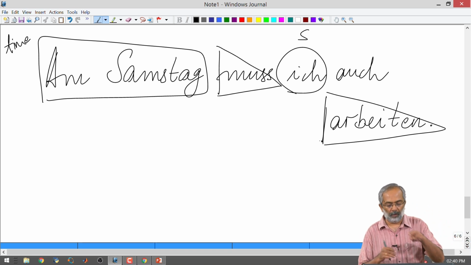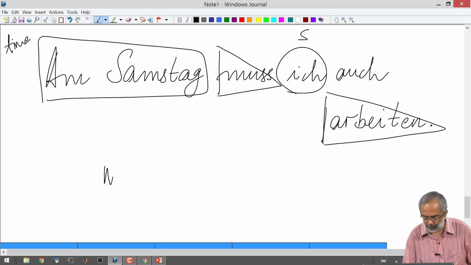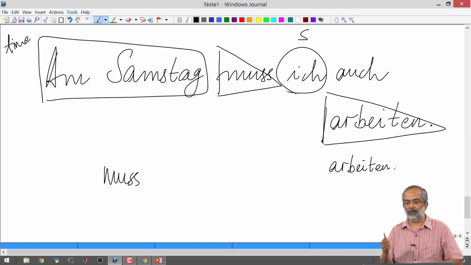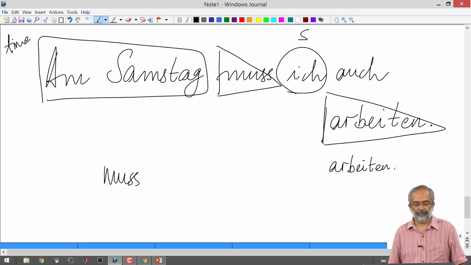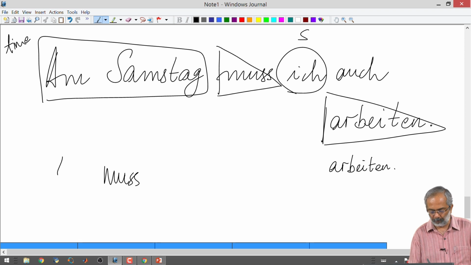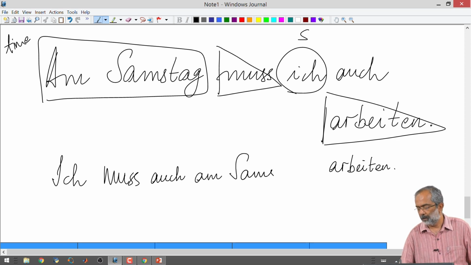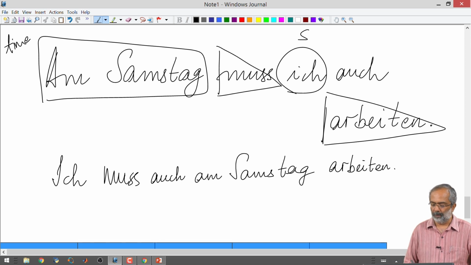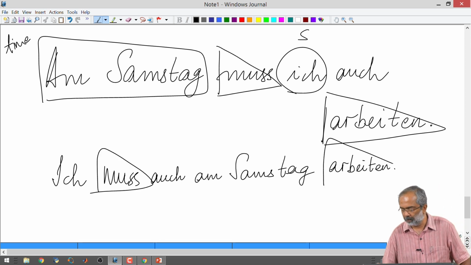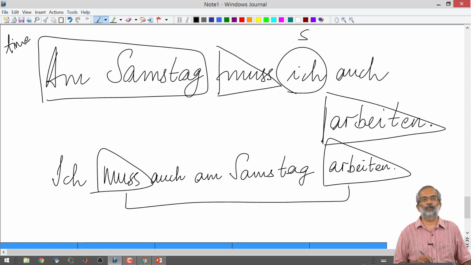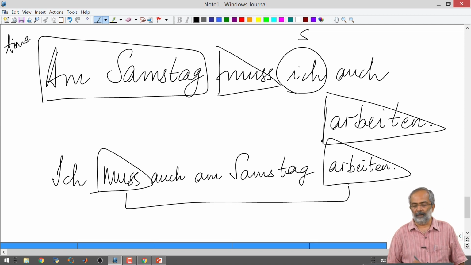Okay. So, as long as we keep muss and arbeiten where they are, how can we formulate the sentence? We can put the subject in first position. We can put ich here: ich muss auch am Samstag arbeiten. But our muss and arbeiten will not change. That will constitute our sentence bracket and they will remain where they are.